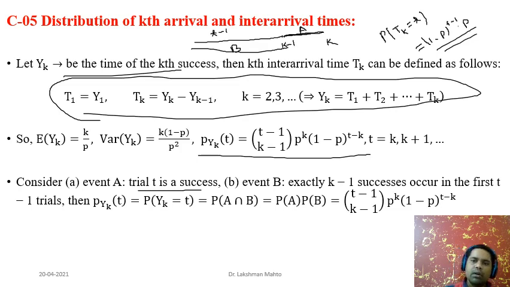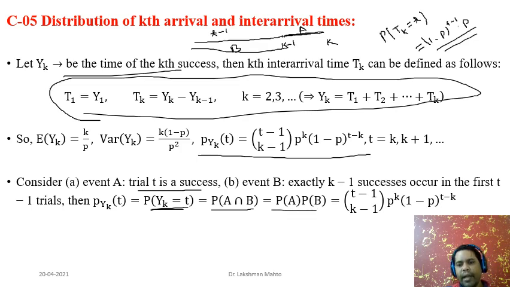So how can we find the distribution of Y_K? The probability that Y_K takes value t happens when A and B both happen jointly. So this probability is equal to the probability of A intersection B, and we know that due to the Bernoulli random process, event B and event A are independent of each other. So we can write this joint probability as a product of the two probabilities.